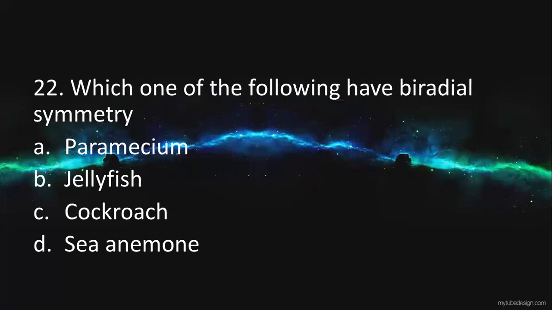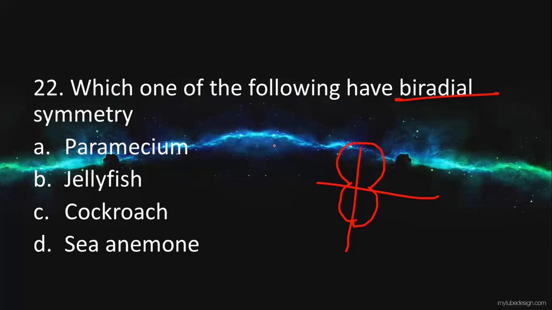Next question, which one of the following has biradial symmetry? Again, we studied what is biradial. Biradial means an organism which can be divided into two equal halves. So that is called biradial. What will be the example? What will be the answer for this?